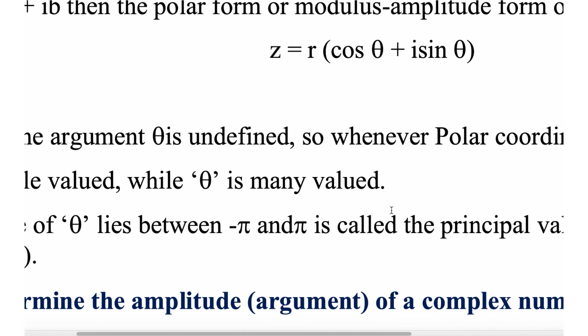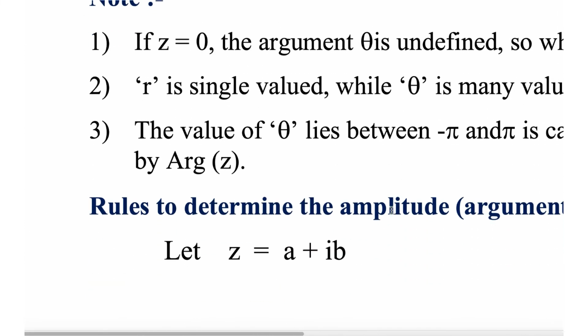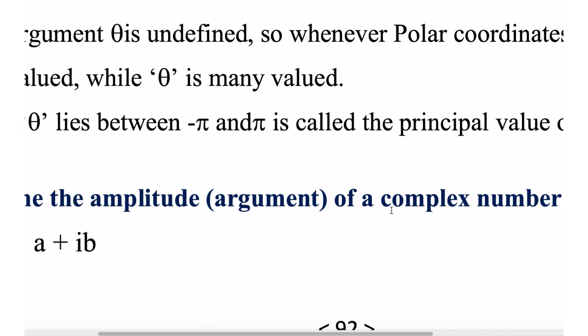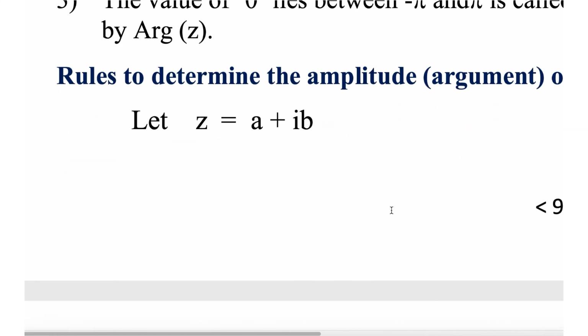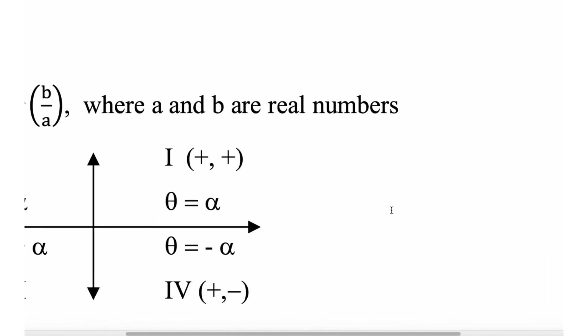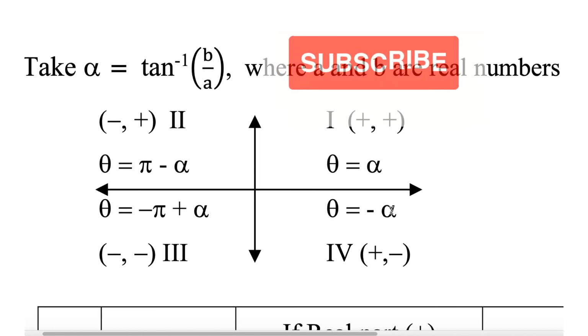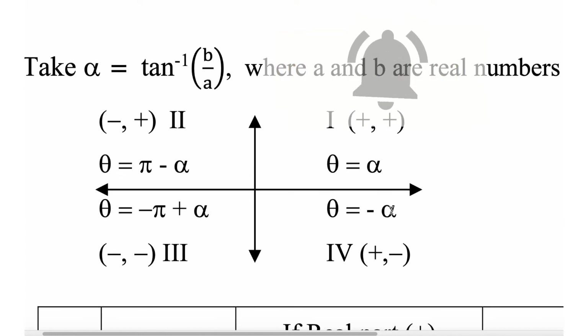The value of theta that lies between minus pi and pi is called the principal value of the argument, and it is denoted by arg z. Rules to determine the amplitude of a complex number z. Let z equal to a plus ib. Take alpha equal to tan inverse b by a, where a and b are real numbers. In the first quadrant, theta equal to alpha. In the second quadrant, theta equal to pi minus alpha. In the third quadrant, minus 180 plus alpha. In the fourth quadrant, minus alpha.